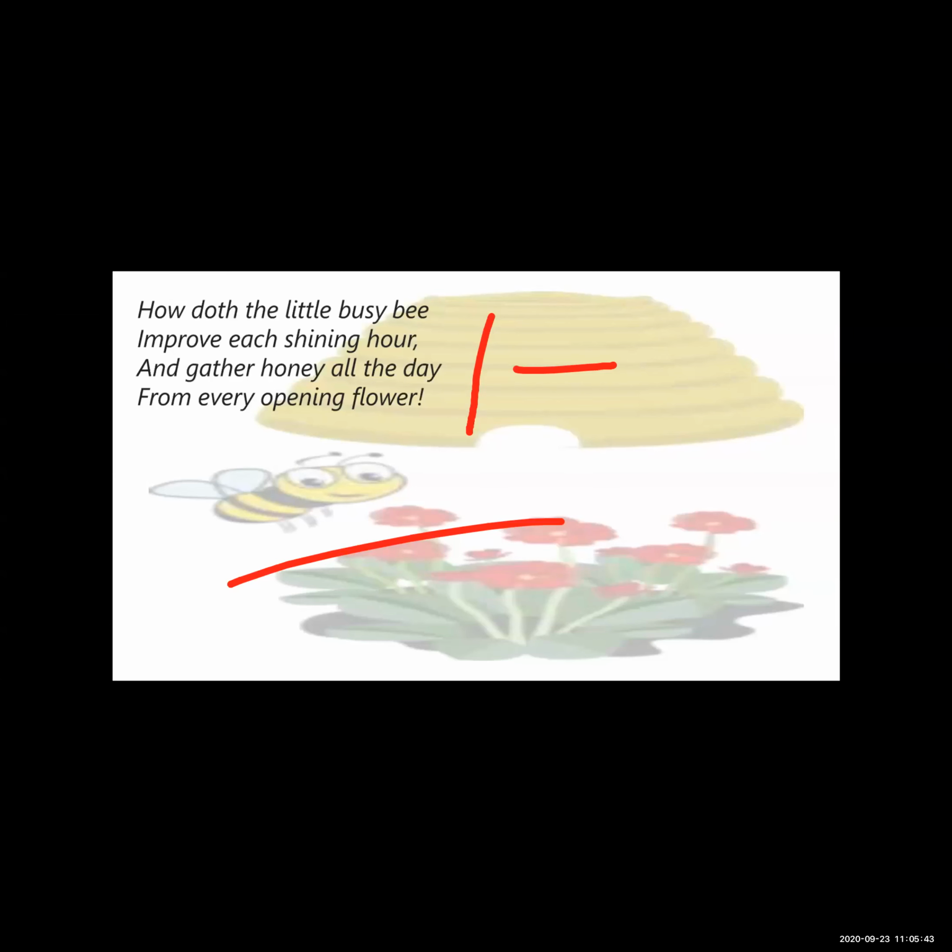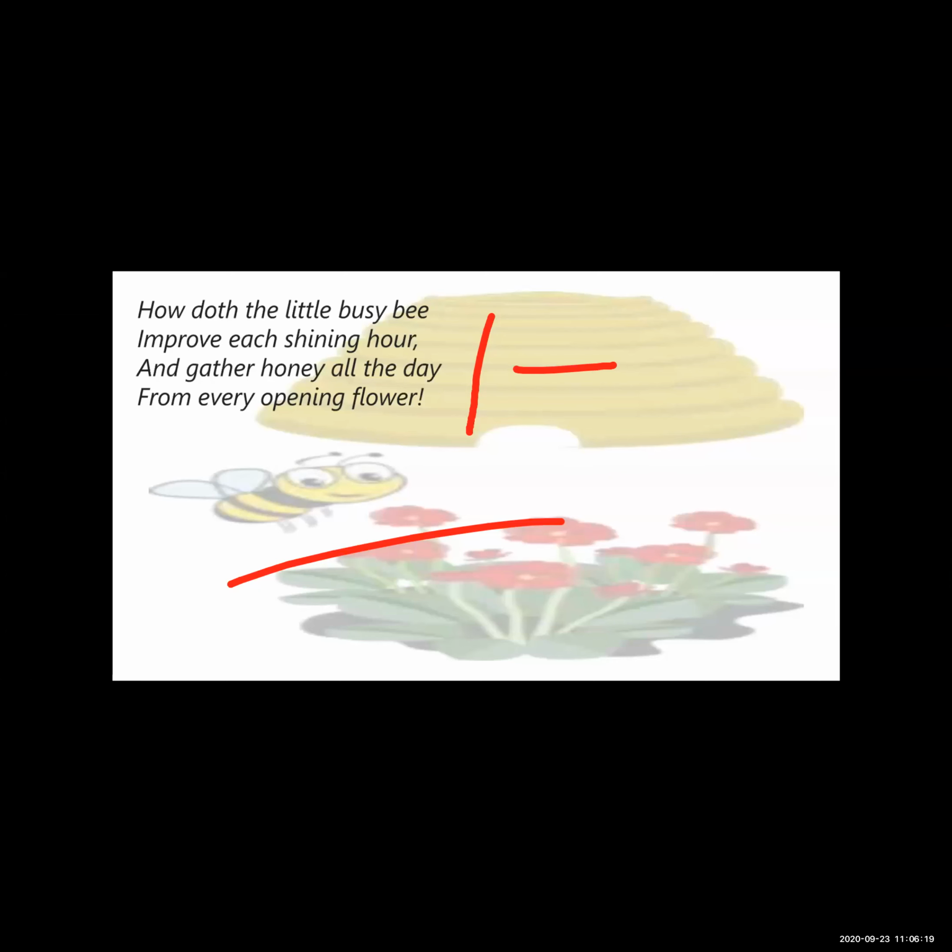Here the poet uses the example of a little busy bee who is busy the whole day, who is working hard the whole day. So the poet uses the example of a busy bee to teach the value of hard work, because she is busy all the day. Because of her hard work, we can learn the value of hard work.